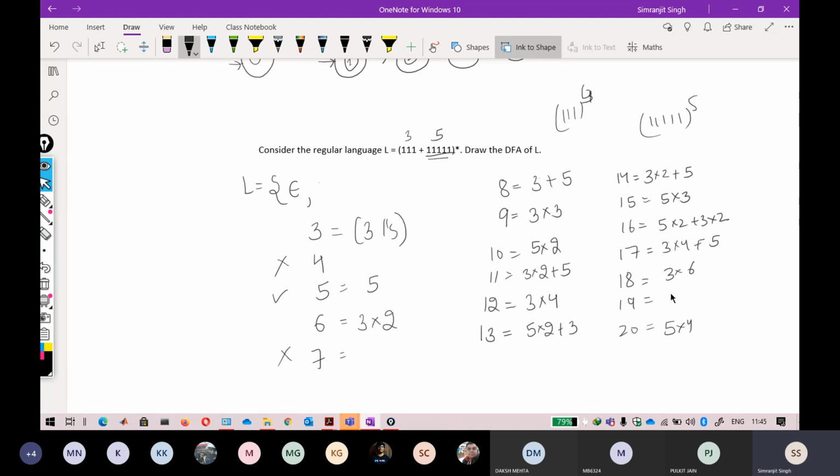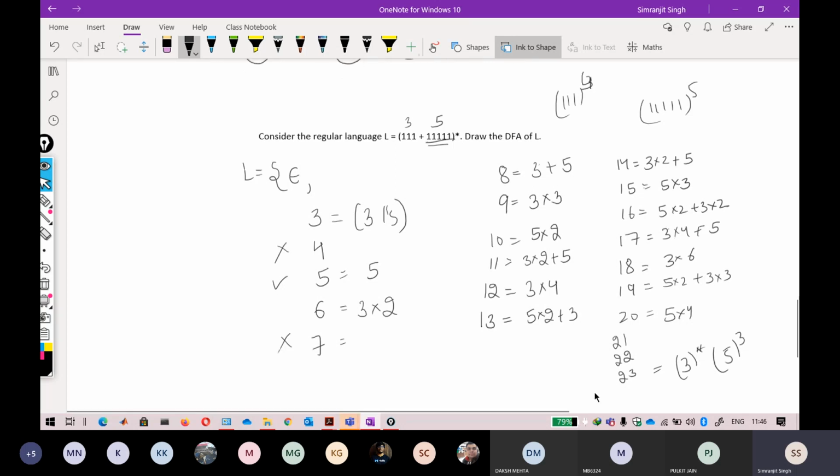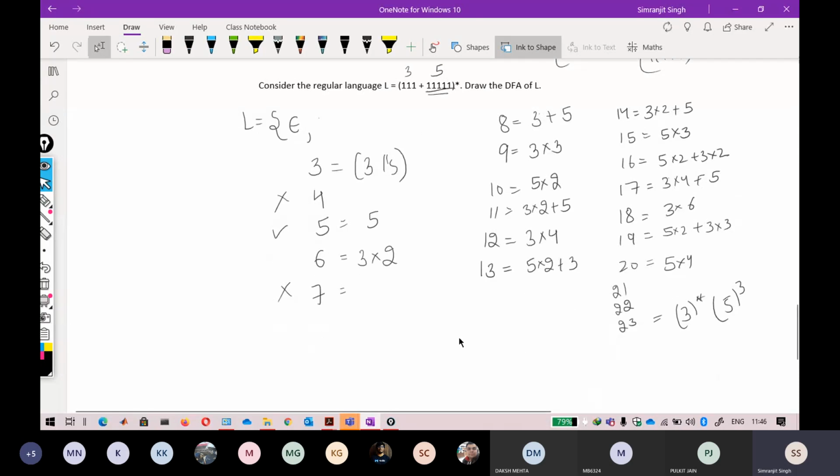5 into 10, 5 into 5, and 10 plus 3 into 3. Okay, so 9 plus 10. In a similar way, if you go on with this to 22, 23, for every possible number there will be a combination of these two terms. So all the remaining numbers from 8 to infinity you can derive with this regular expression. Okay, so that is an interesting property here.